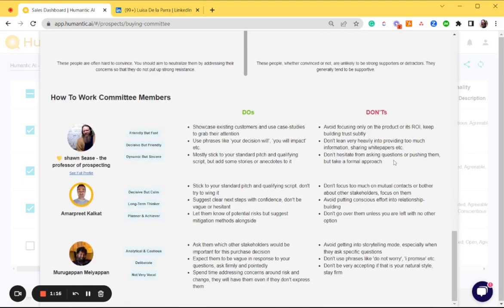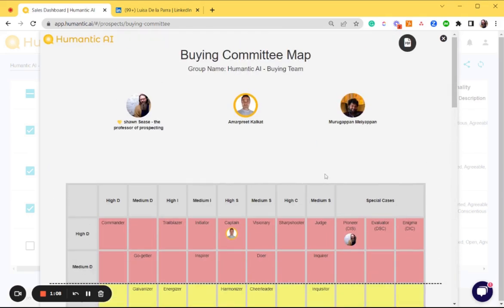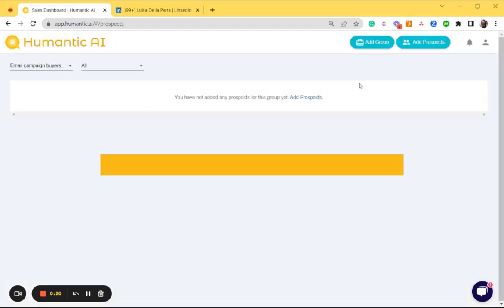And then, of course, all of the Humantic AI insights are rolled up into one easy area of do's and don'ts here where you can see everybody together. Another nice feature of the buying committee is you can download this as a PDF and share it with anybody on your team. Let me know if you have any questions.